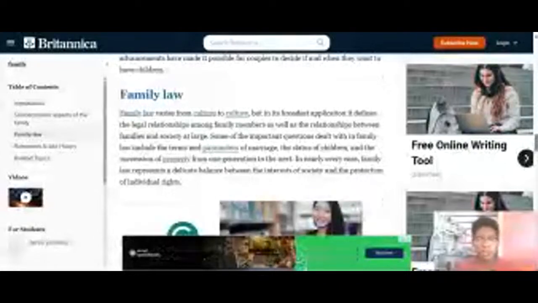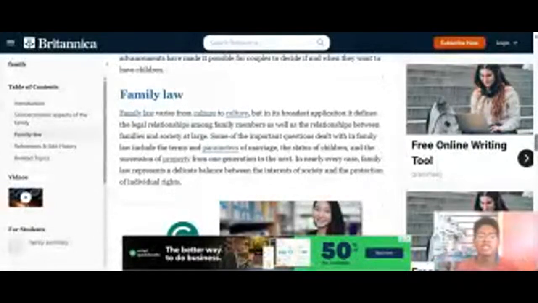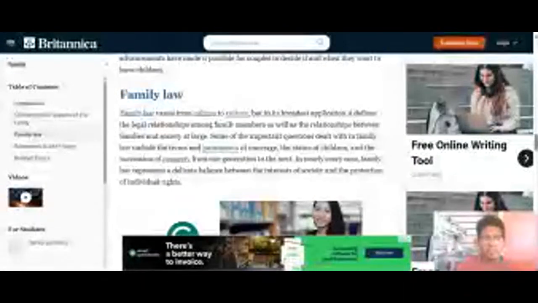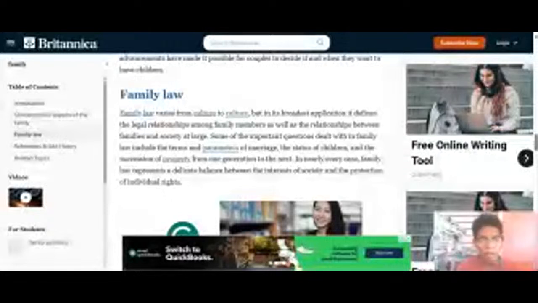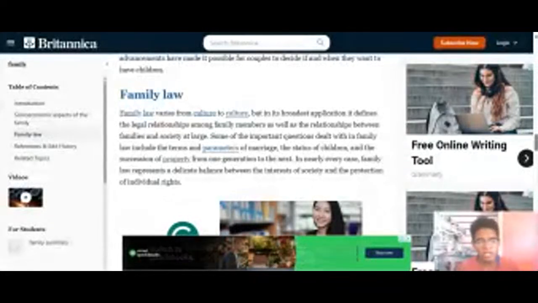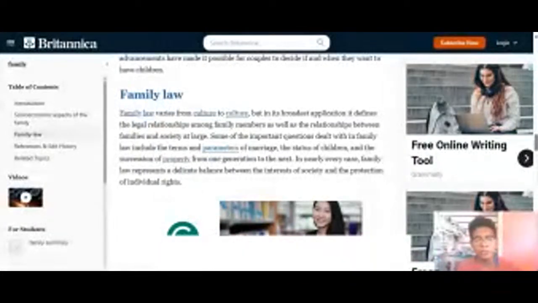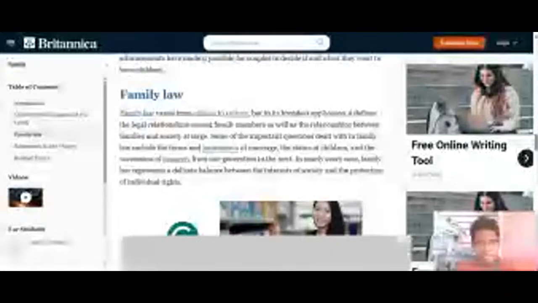So, family law, right? Family law varies from culture to culture, but in its broadest application, it defines a legal relationship among family members as well as a relationship between families and society at large. Some of the important questions dealt with in family law include the terms of marriage, the status of children, and the succession of property from one generation to the next in nearly every case. Family law represents a delicate balance between the interests of society and the protection of individual rights.